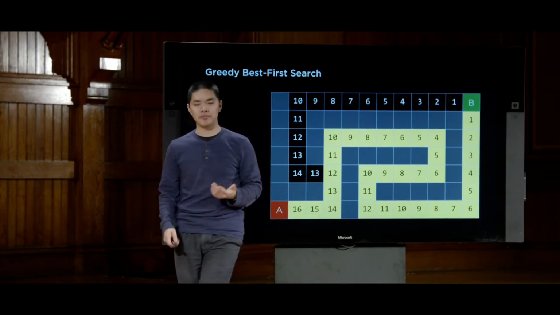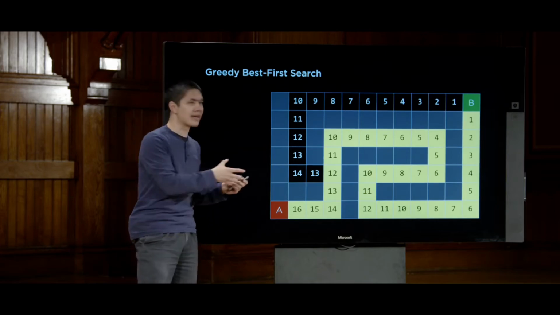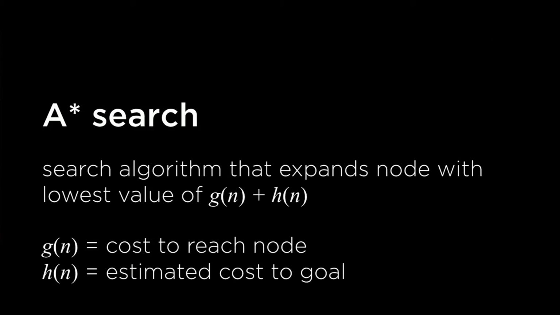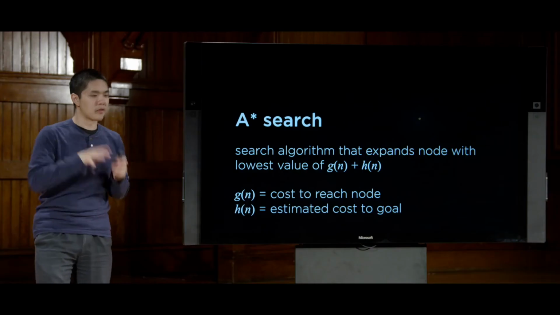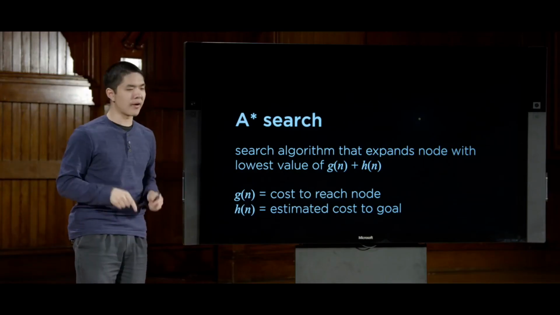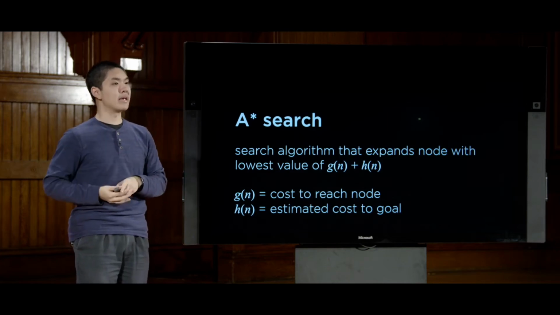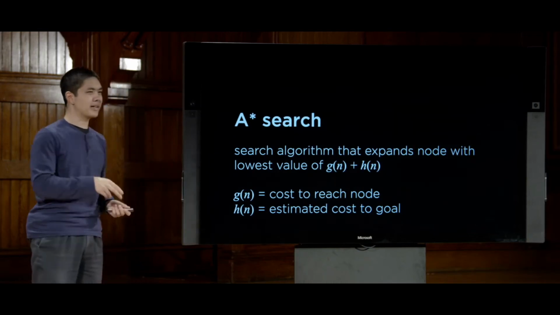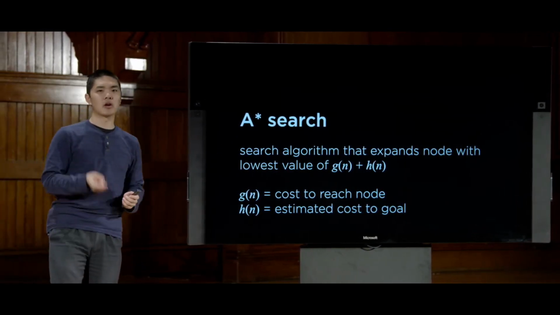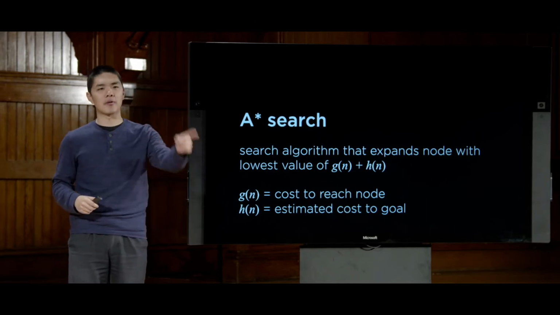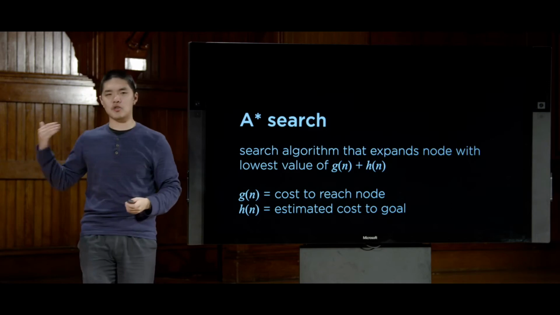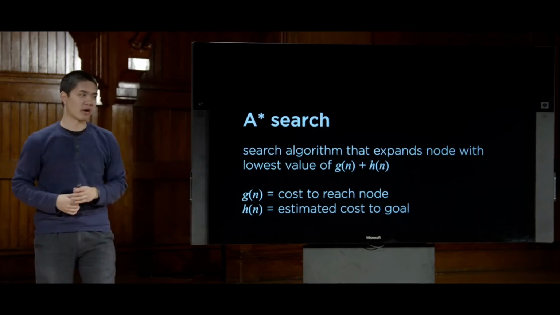And we're going to encode that idea, this general idea, into a more formal algorithm known as A-star search. A-star search is going to solve this problem by, instead of just considering the heuristic, also considering how long it took us to get to any particular state. So the distinction is greedy best first search: if I am in a state right now, the only thing I care about is what is the estimated distance, the heuristic value, between me and the goal. Whereas A-star search will take into consideration 2 pieces of information. It'll take into consideration how far do I estimate I am from the goal, but also how far did I have to travel in order to get here, because that is relevant too.